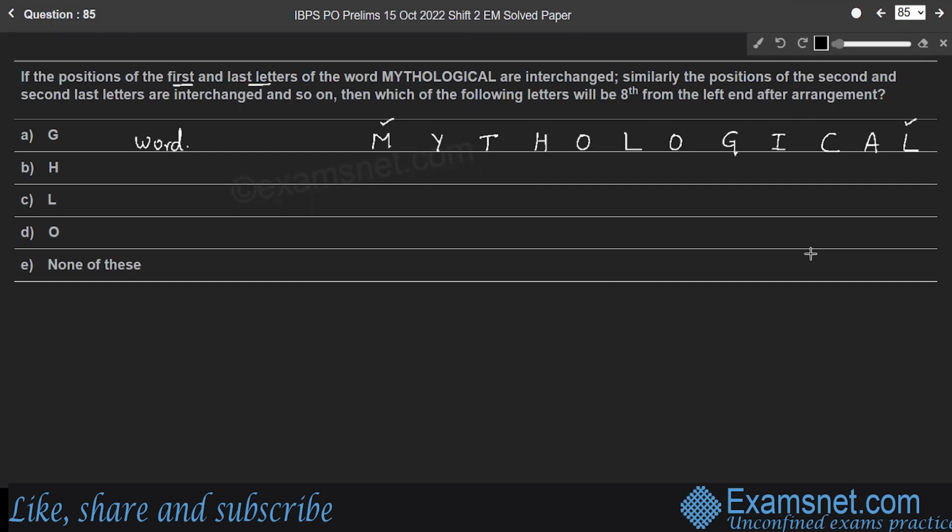L. If they are interchanged, the first letter becomes L and the last letter becomes M, right?